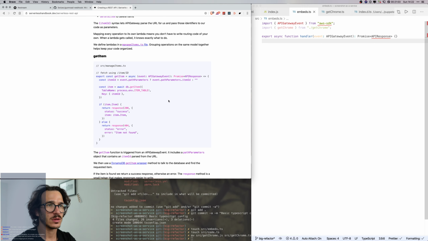Let's look at the full code on GitHub. So source, how am I importing this? Types, DynamoDB, manage items. API Gateway comes from AWS Lambda. Do I have AWS Lambda installed? Package.json, do I? I do not. So let's say yarn add aws-lambda. And I'm going to need types for AWS Lambda as well.